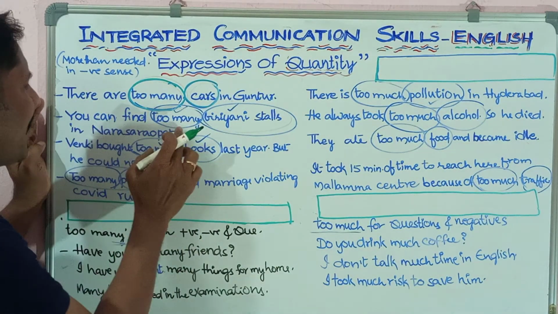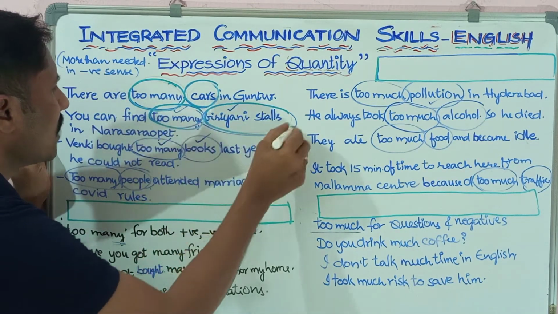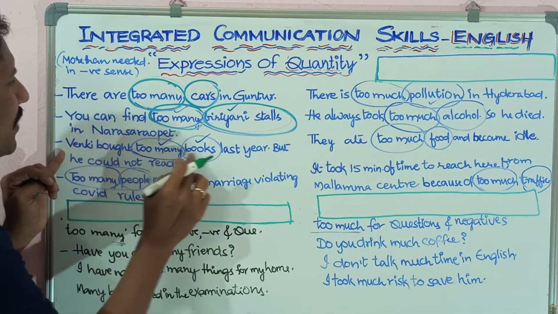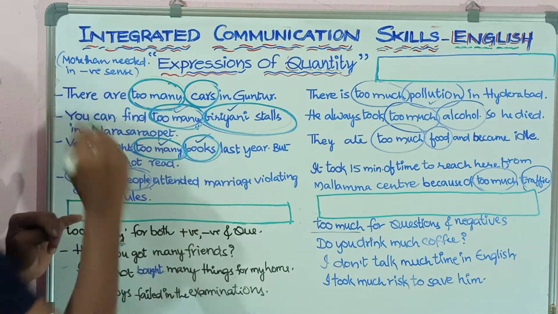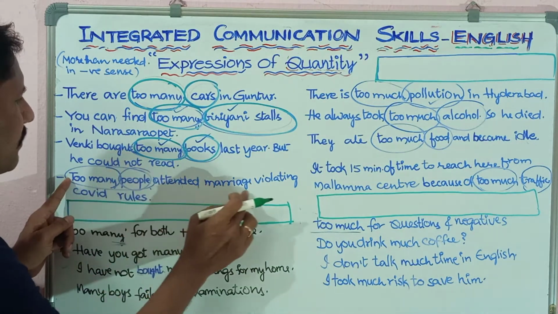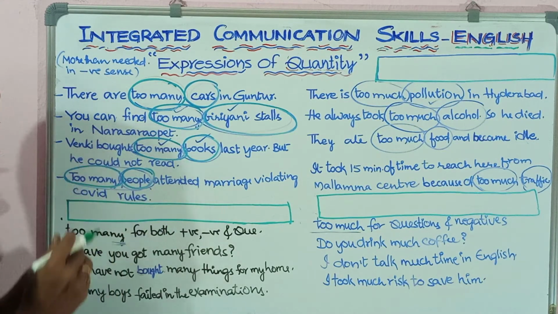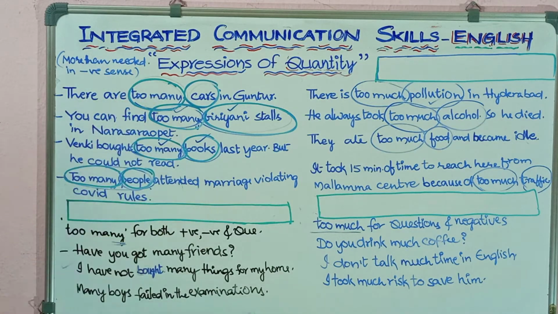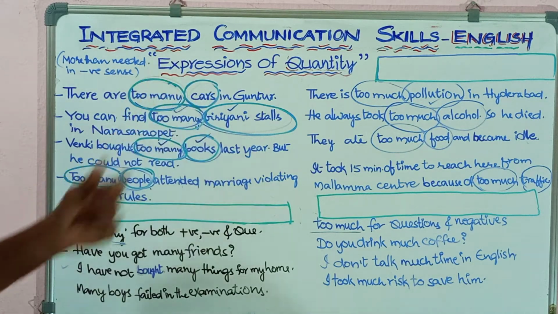And then you can find too many biryani stalls. Too many is used with biryani stalls, plural countable noun. So next one. Venki bought too many books last year. Too many with countable plural noun. Next one, too many people attended marriage. Too many with people, plural countable noun. So this is how we have to use the too many expression with plural countable nouns.